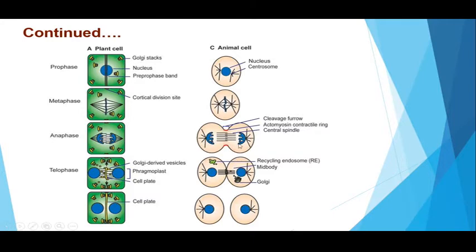No cleavage furrow during anaphase and telophase, as you can see here that animal cells are dividing by means of a cleavage furrow, a constriction-like structure appearing between the two daughter cells. However, the cleavage furrow cannot be seen in the plant cells. Plant cells divide rather by formation of a cell plate.